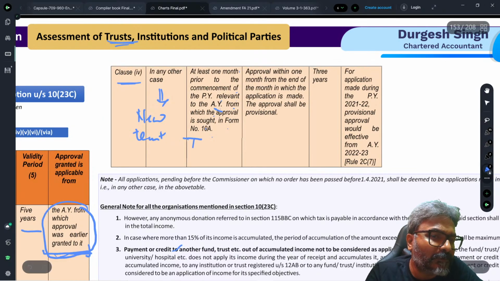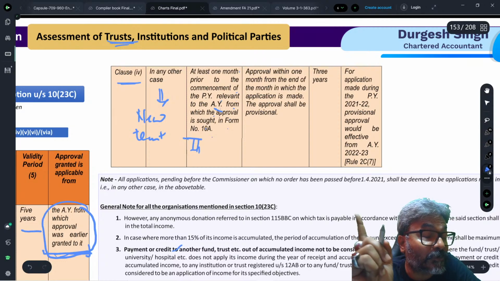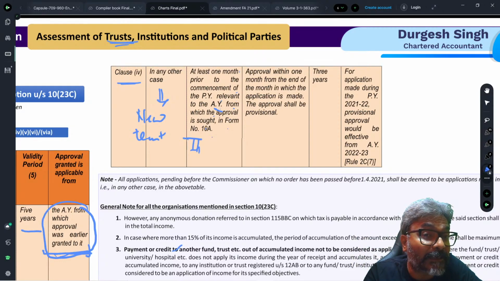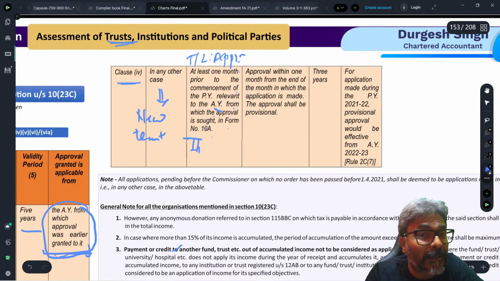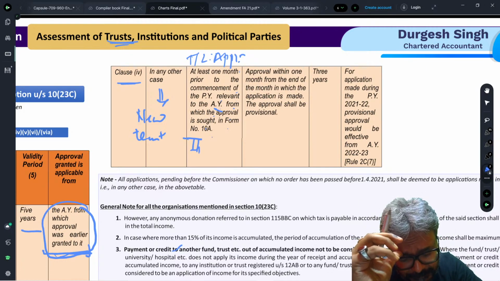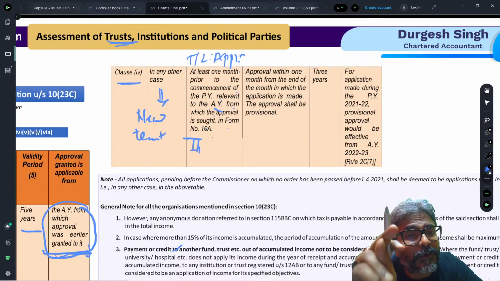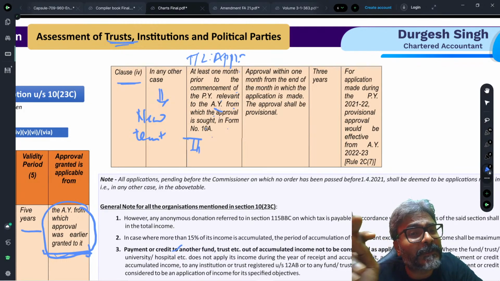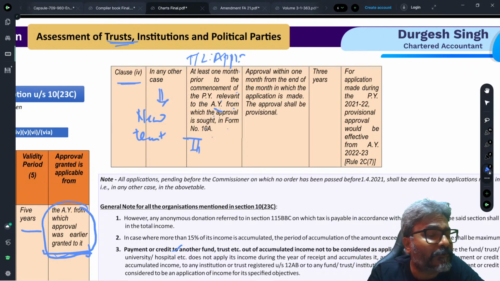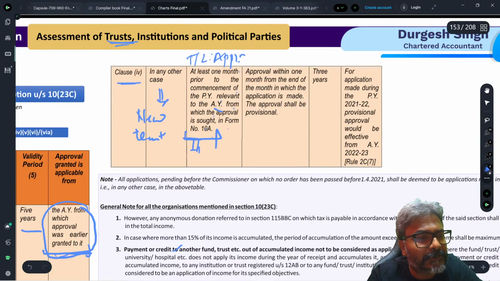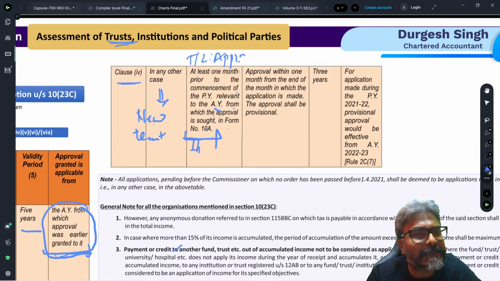Now, obviously, students, we will say at least one month. So this is your time limit for application. You can see it is 1 month prior to the commencement of the previous year relevant to the assessment year from which the approval is sought, in form number 10A. So that is what they are trying to suggest in this case.